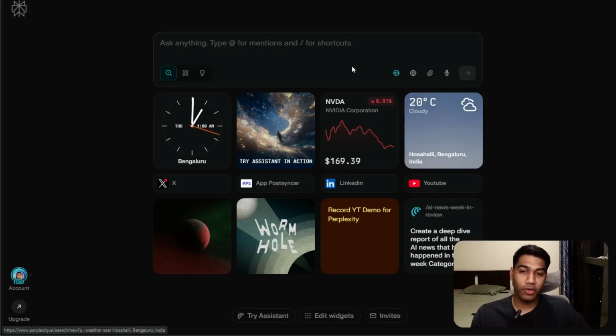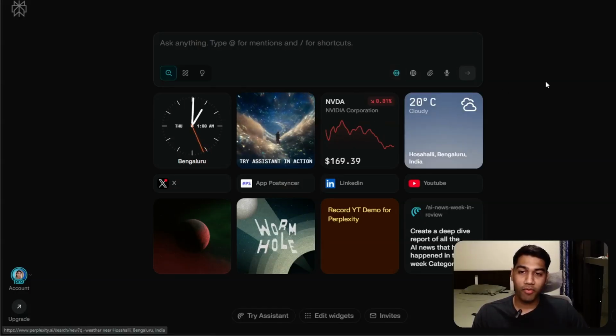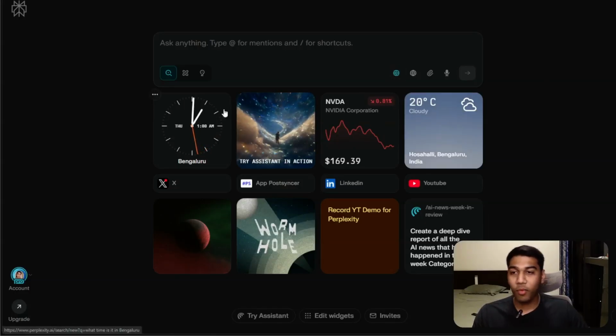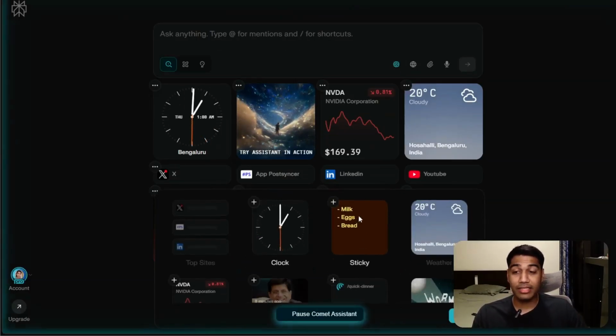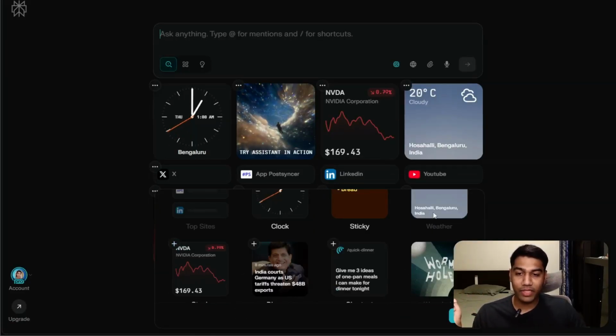The first thing I want to show you is this beautiful thing. You can see there are a lot of things happening here, but the idea is very simple, you can choose a couple of options from this, and I'll show you in a second. The one cool thing is widgets. This is the default page, and I want to pause the assistant. I don't know why it's running. I did not ask it to run. Okay. So you can click on editing widgets and you can add widgets from here, which is cool.